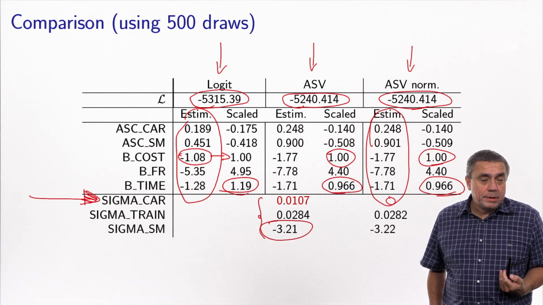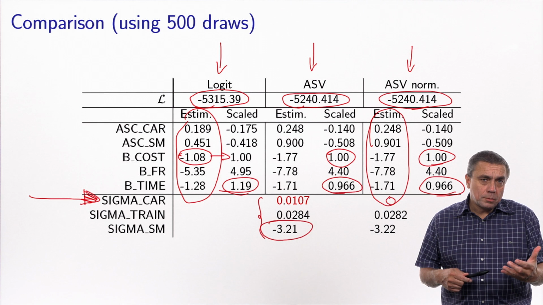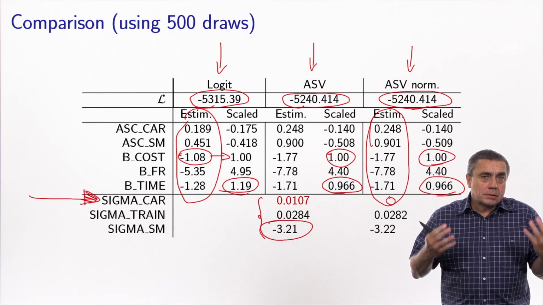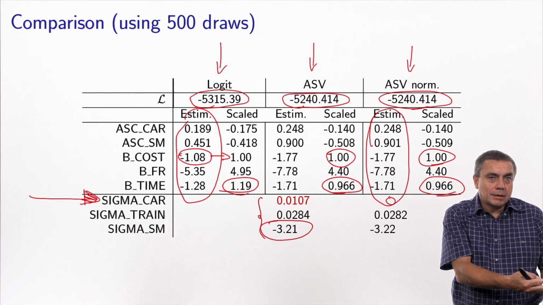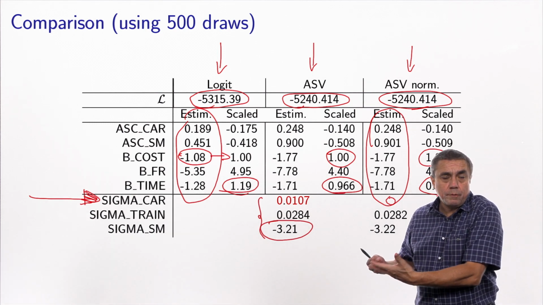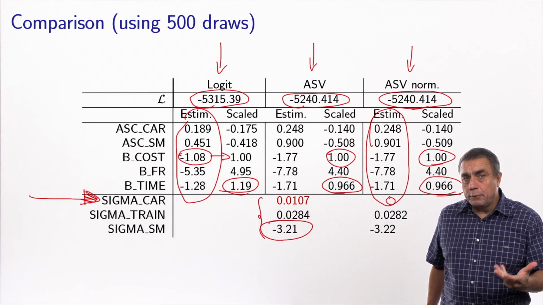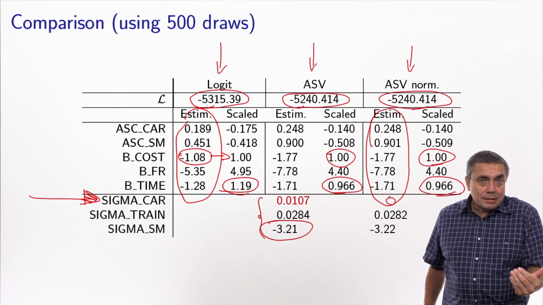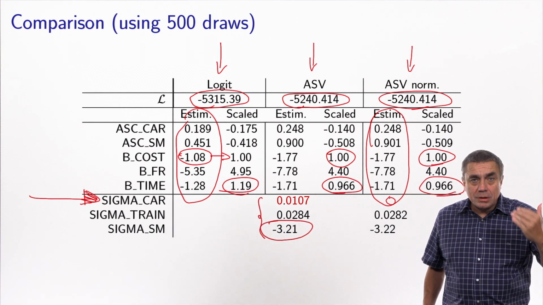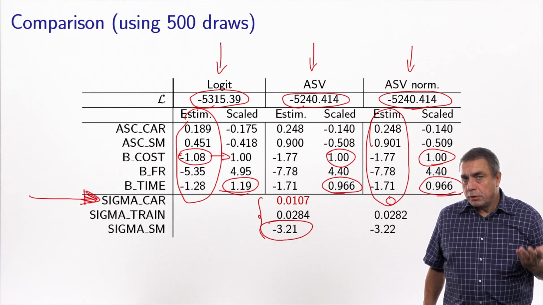Okay, so let's talk about behavior. So remember, my motivation to include this error term is to look at the familiarity, to say that, okay, people may be familiar to some alternatives and may be unfamiliar to other alternatives. In this case, I'm talking about a stated preference data where I have one alternative which is called Swiss Metro, which is a hypothetical high-speed train that probably will never exist.